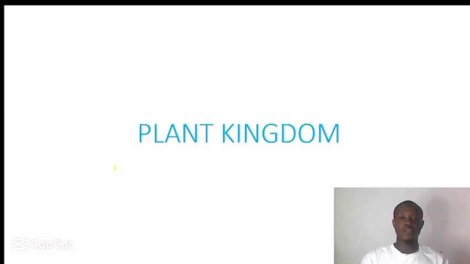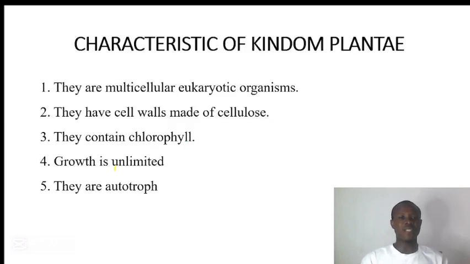So in this tutorial, we are going to talk about kingdom Plantae. So let's start with the characteristics of organisms under the kingdom Plantae. One, they are multicellular eukaryotic organisms. What we mean by multicellular is that they are made up of many cells, and eukaryotic means they have a true nucleus. That means their genetic material is surrounded by a membrane.